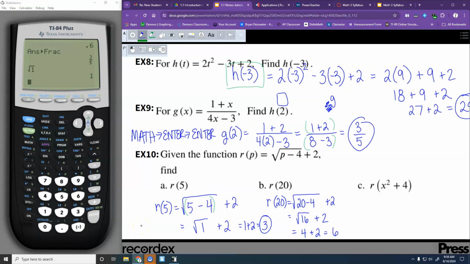This last one's weird. So I've got R of x squared plus 4. That means I'm replacing the p, in this case, with x squared plus 4. So x squared plus 4 minus 4 plus 2.